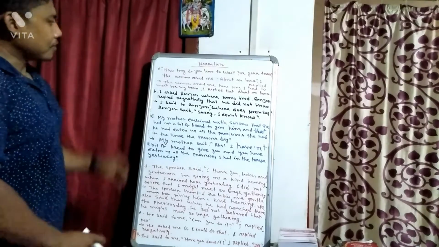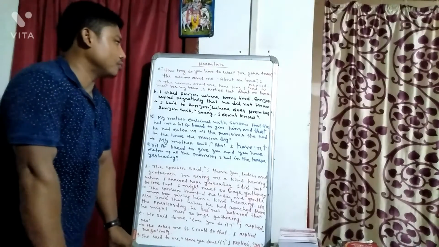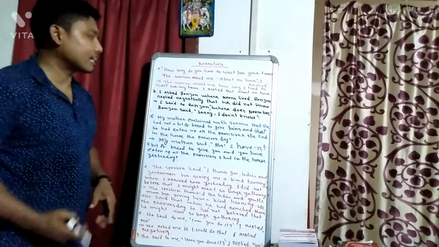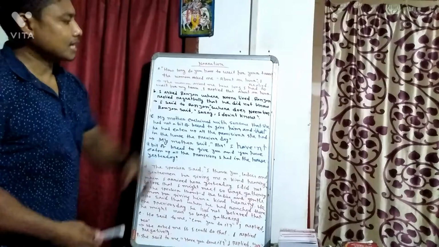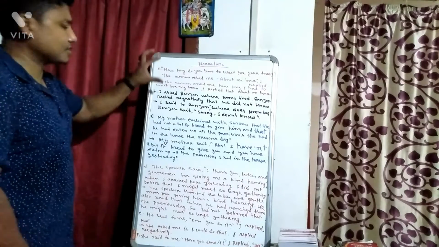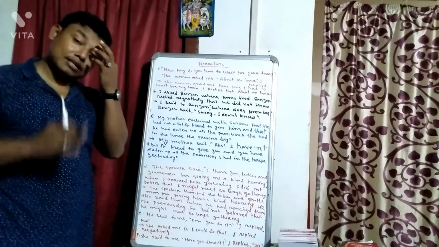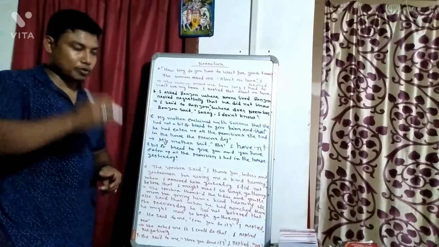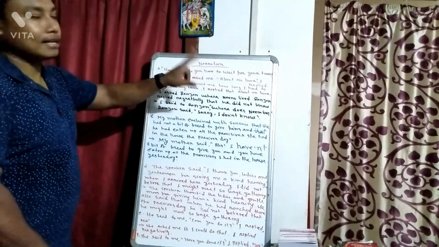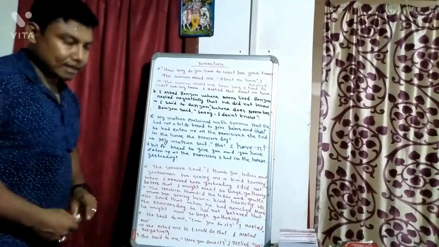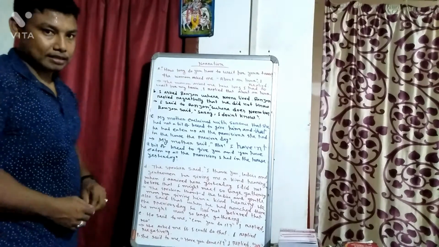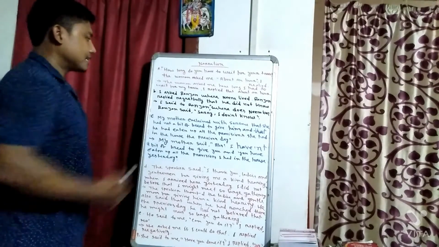First example: "How long do you have to wait for your train?" the woman asked me. "About an hour," I replied. In this narration we will get two parts. Means in a narration we get two parts: one is reporting verb and another is reported speech, but here we get two reporting verb parts and two reported speech parts.